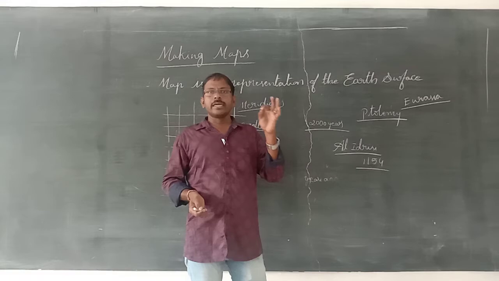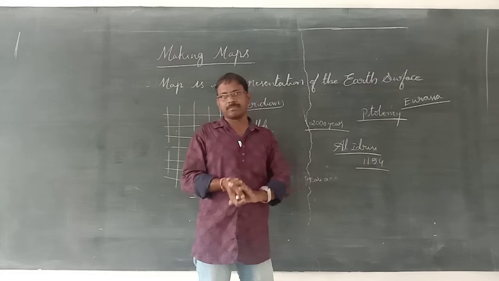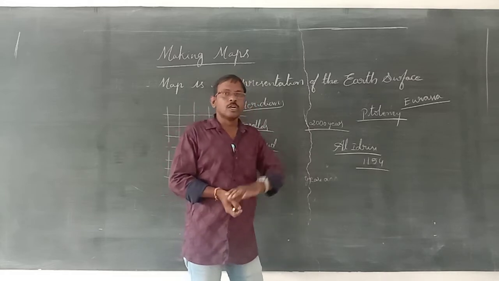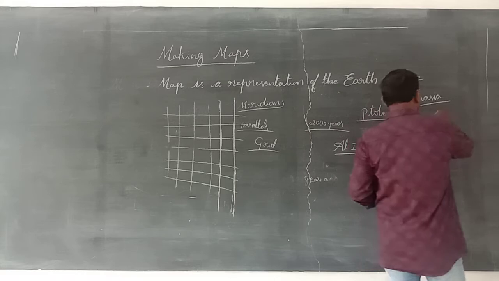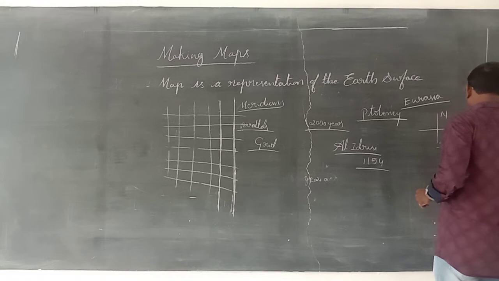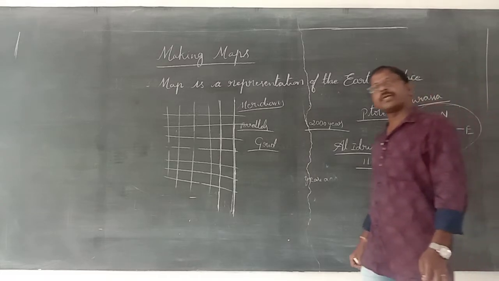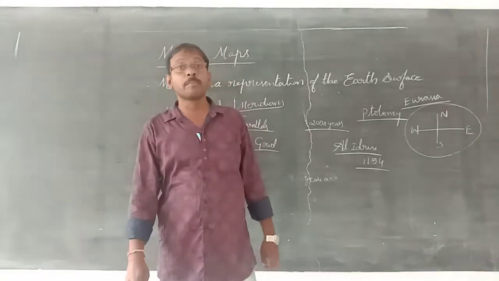There, at the top he showed south and at the bottom he showed north. Actually, the top should be north and the bottom south, east on the right side and west on the left side. These are the directions of a map. But the map prepared by Al-Idrisi was north reversed. Whatever it may be, he prepared the map. The Chinese also prepared maps.